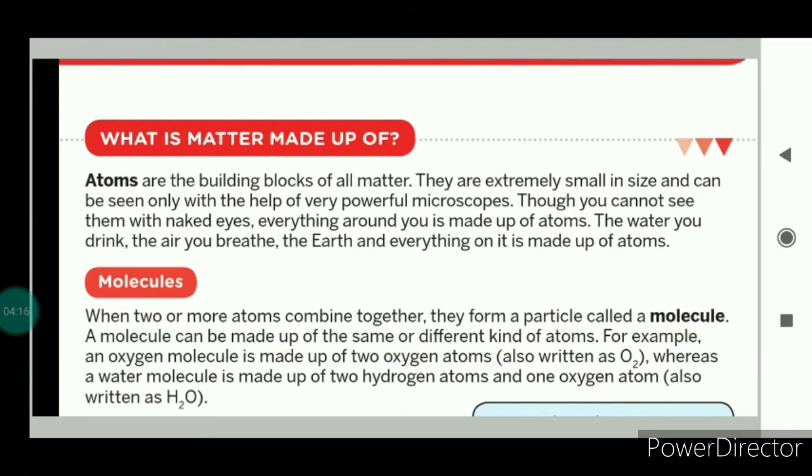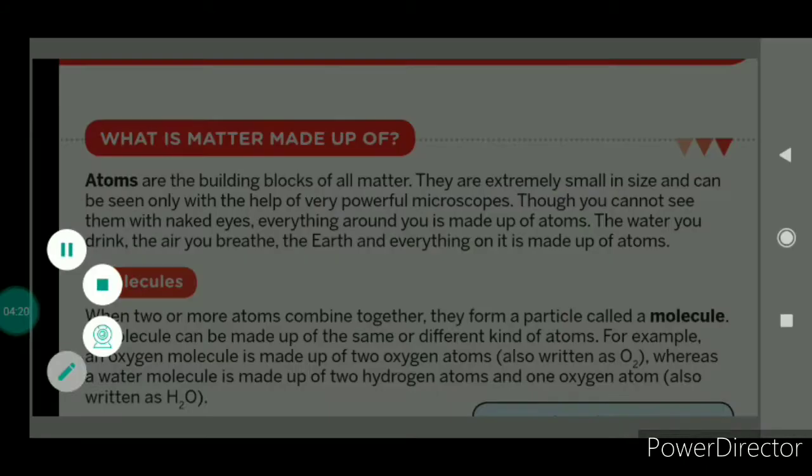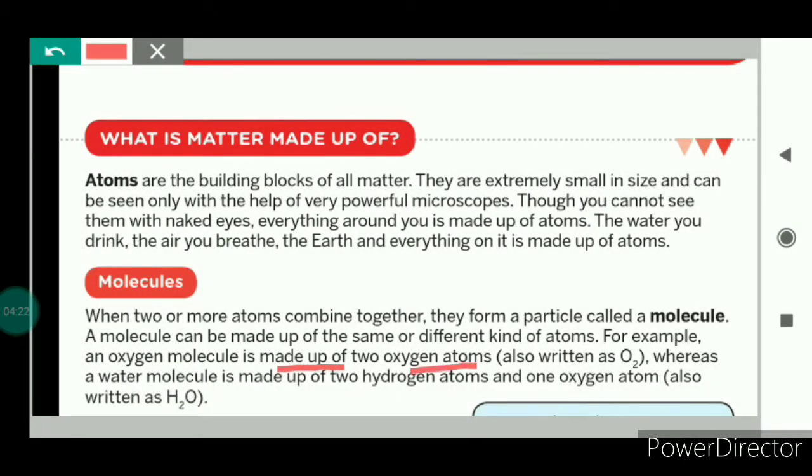For example, an oxygen molecule is made up of two oxygen atoms and it is written as O2. But a water molecule is made up of two hydrogen atoms and one oxygen atom, and it is written as H2O.